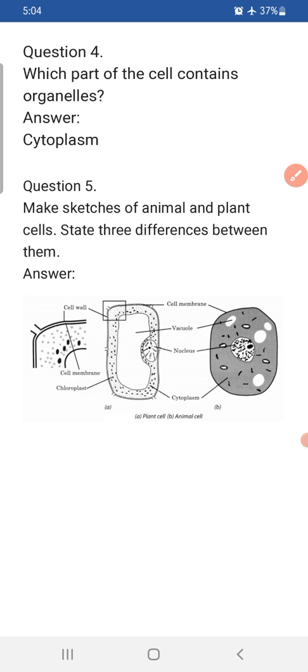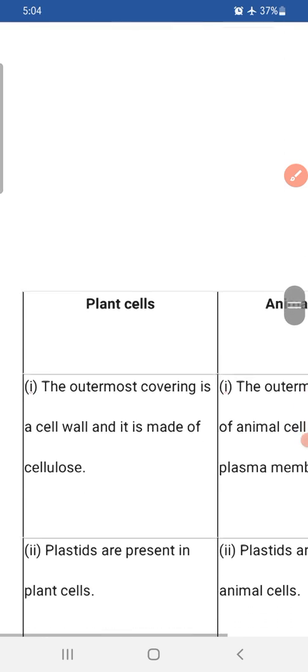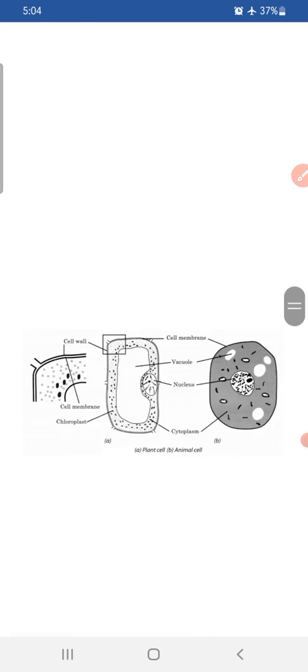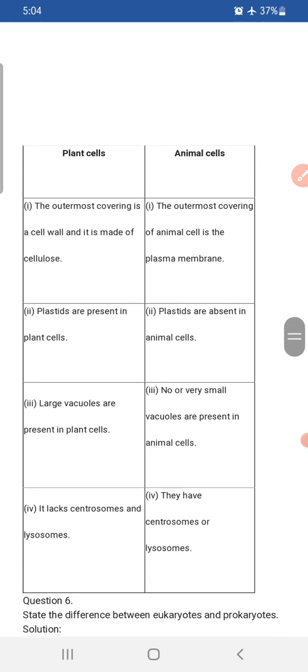Okay. Now next, these are the differences, children, that we have just discussed.